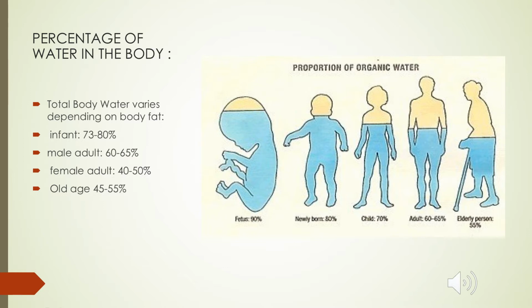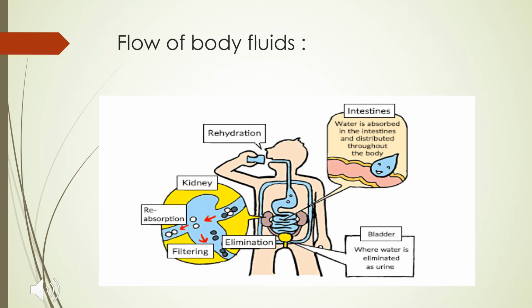The newborn will have approximately 72 through 80%, whereas a male adult will have 60 to 65% water. A female adult will have 40 to 50%. And as the age increases, the geriatrics or the elderly people will have only around 40 to 55% of body water.